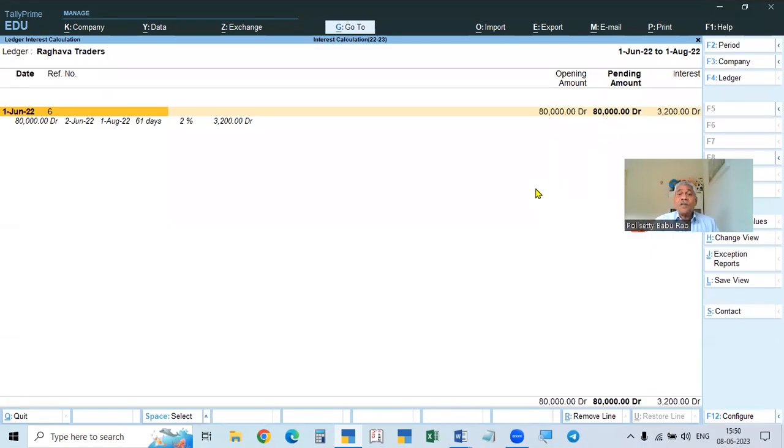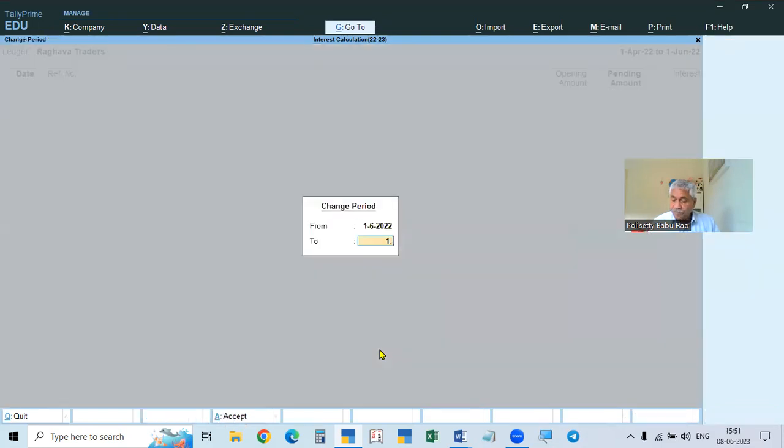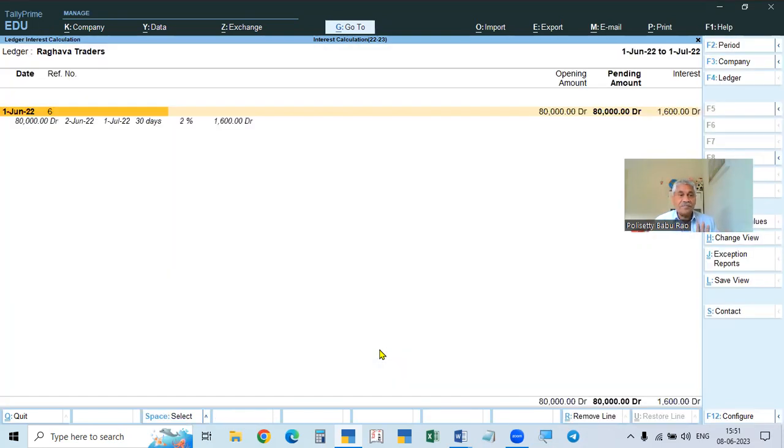Okay. So we can calculate interest for 2-3 months, and the total amount can be transferred to his account, because when he pays the money after a delay, from the beginning date up to the date he is paying, we can calculate the interest. But it will not be transferred. Here, we are only calculating interest. 1st June to 1st July, we calculated for 1 month. So this is only showing the calculation, not transferring the amount to the person.